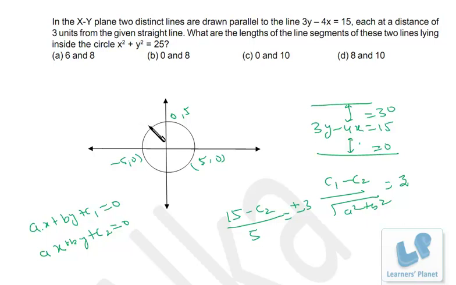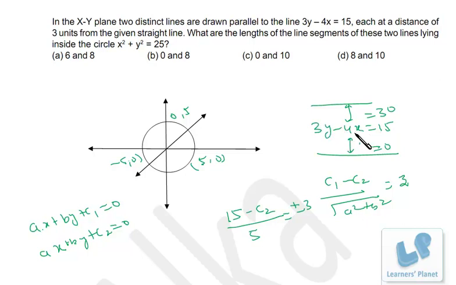That means the line will pass through the first quadrant and third quadrant, because in the first quadrant x and y are positive and in the third quadrant x and y are negative, right? Because when x is positive, y is positive, when x is negative, y is negative, when we are discussing the case of 3y minus 4x is equal to 0. So that's this line. In this case we have to find out the length of this line, and apart from that one more line is there, that is 3y minus 4x is equal to 30.